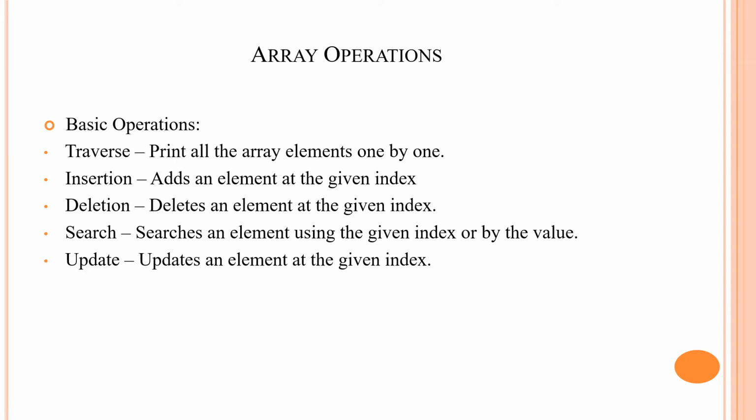Then we can traverse the whole array, that is, we can print all the array elements one by one. Insertion. Insertion means we can add an element at a given index. Deletion. In that we can delete an element at a given index. Search. We can search an element using the given index or by the value. Update. Updates an element at a given index.